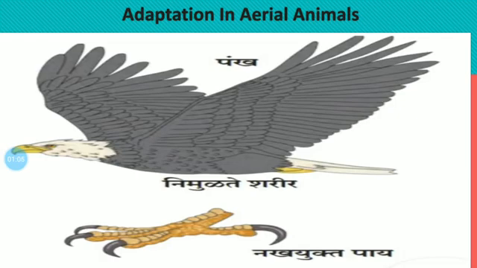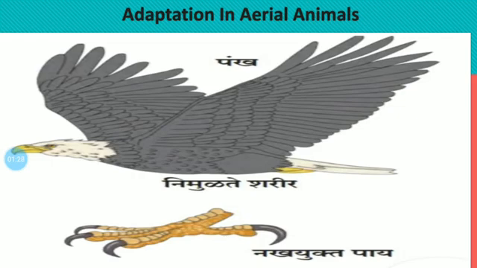Today we have to see the next topic. The name of the topic is adaptation in aerial animals. Okay, see on the screen, there is one bird. So we have to see information about the birds or aerial animals.